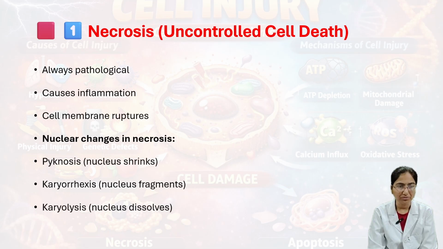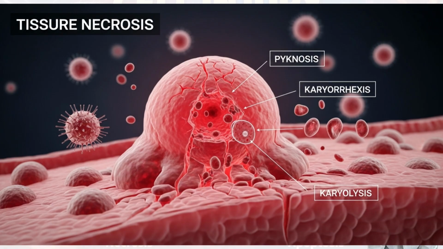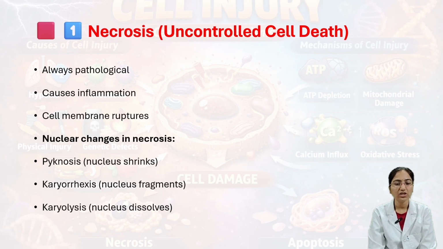The cell membrane ruptures, and the nuclear changes in necrosis are pycnosis, that is shrinkage of the nucleus, and then karyorrhexis, where the nucleus fragments, that is breakdown of the nucleus, and then karyolysis, where the nucleus dissolves. This is about necrosis.